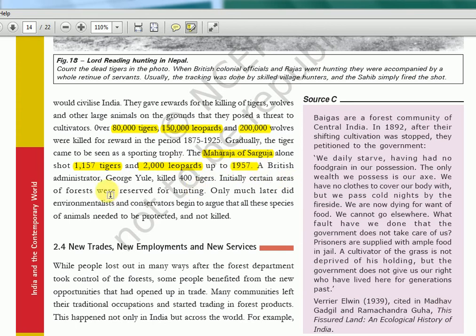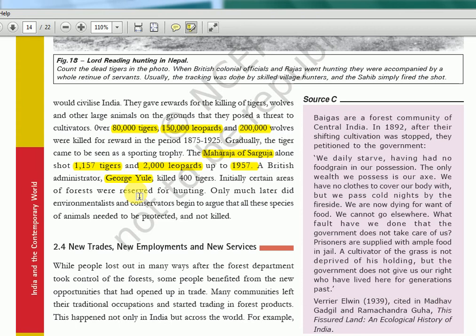So British Administrator George Yule. George Yule is the same name as a person, I don't know whether it's the same person, but the name is the same. He is the 4th INC president, the first European to become INC president. If you know, in 1885 the first one is W.C. Banerjee, 1886 is Dadabhai Naoroji, 87 is Badruddin Tyabji. Why are these three important? Because they are the first three, and Badruddin Tyabji is the first Muslim. So the third INC president is the first Muslim. It was already asked in UPSC. And the 4th is George Yule, the first European.